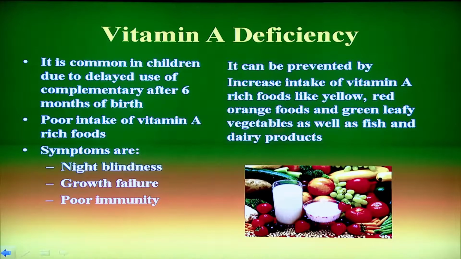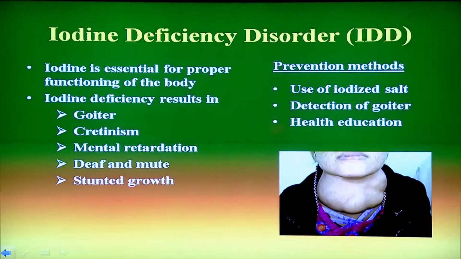There is a poor intake of colorful, vitamin A rich food. Symptoms are night blindness, that means the person is not able to see even after a long time when entering any dark place. Growth failure is one of the common features, and poor immunity. It can be prevented by increased intake of vitamin A food.